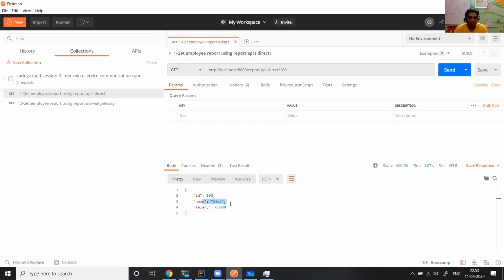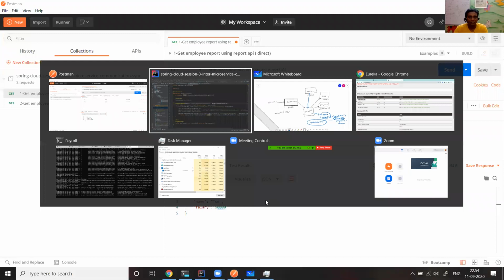The name is coming from the employee API and the salary is coming from the payroll API. We aggregate and show. Some people call the report API an aggregate service as well. If I want to see the report for employee ID 101, you can see the employee name is Tom and his salary is 90K US dollars.